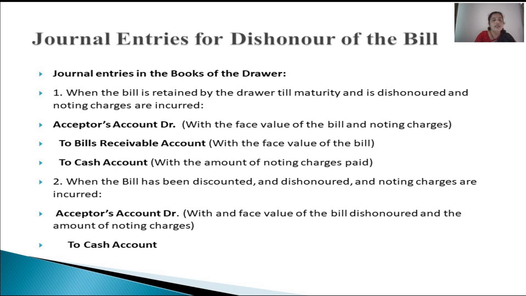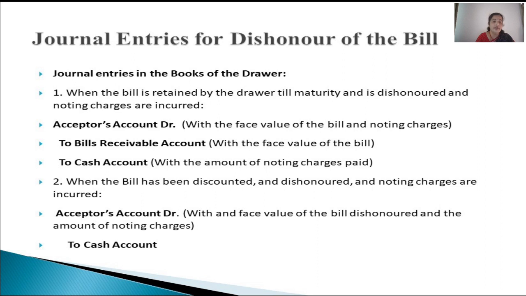Then what are the journal entries that are to be passed in the books of the drawer in case of dishonor of the bill? In case of dishonor of the bill, the drawer has to pass these entries in his books. Acceptor's account debited to bills receivable account and to cash account. Acceptor's account is being debited. The reason being, it is a personal account.